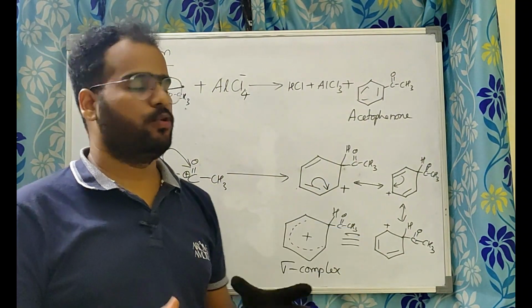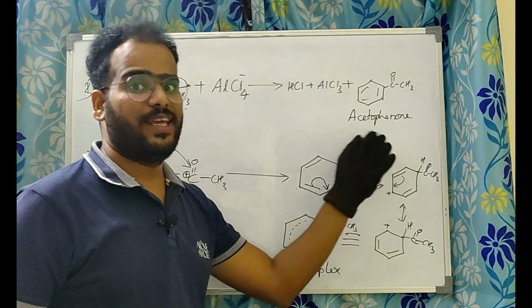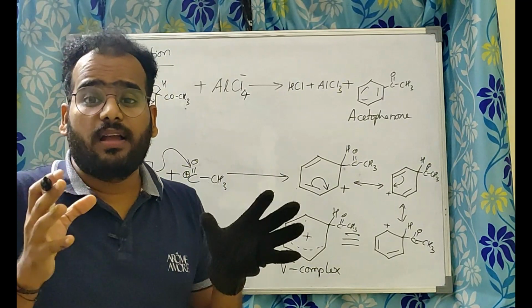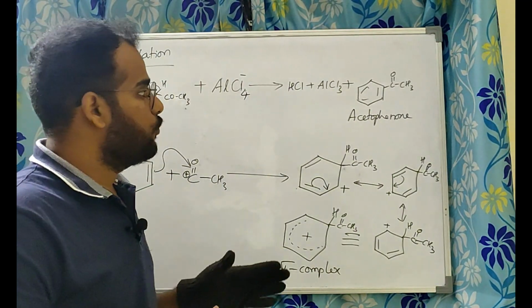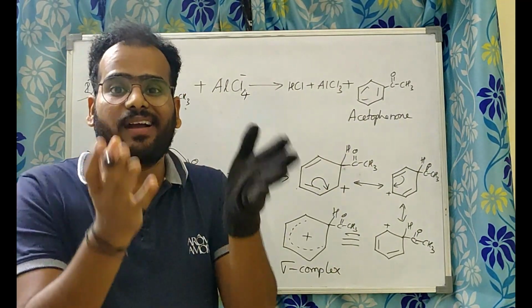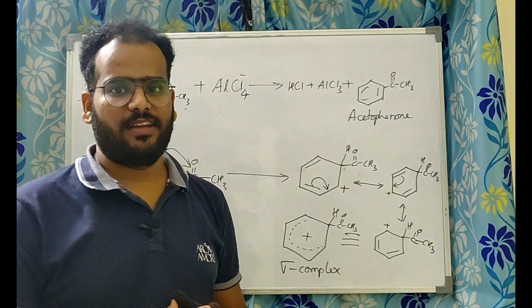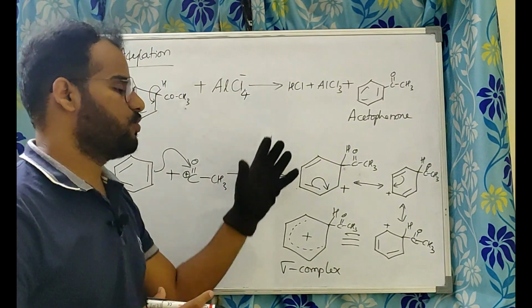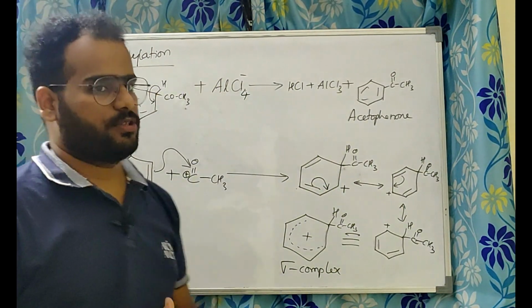So they may ask you, how do you convert benzene into acetophenone? That will be Friedel Crafts acylation. How do you convert benzene into toluene? Friedel Crafts alkylation. Understand? So this is the whole story of Friedel Crafts reaction.